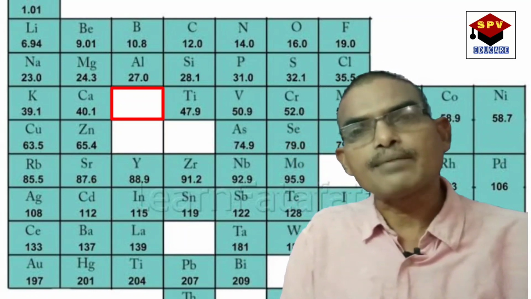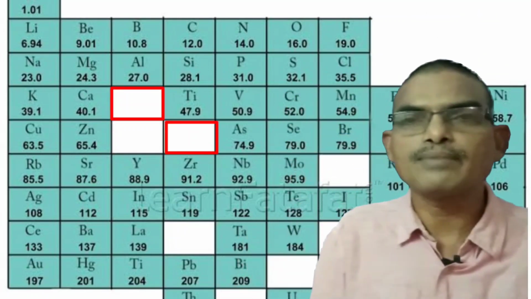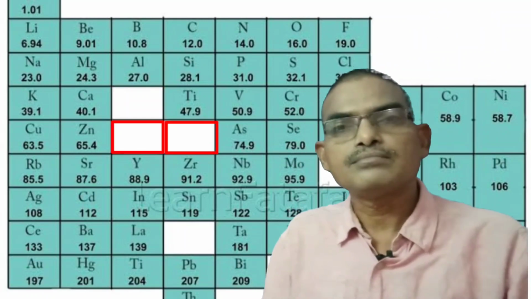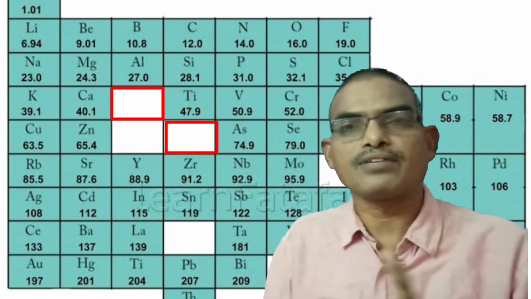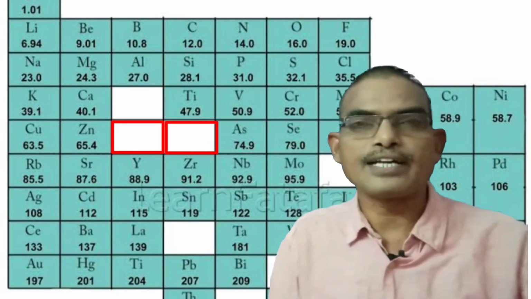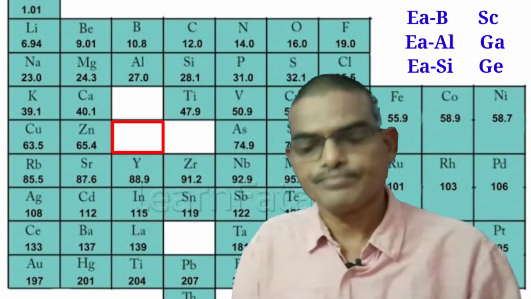Mendeleev predicted their properties also. After a few years, those 3 elements were discovered and renamed as scandium, gallium and germanium respectively. And their atomic weights and properties were exactly as predicted by Mendeleev. That was the greatness of Mendeleev.